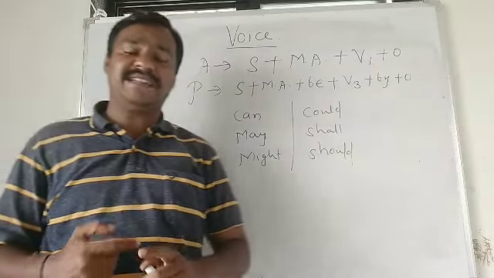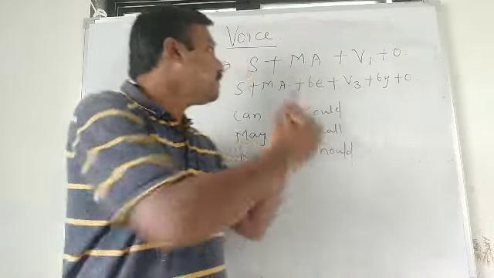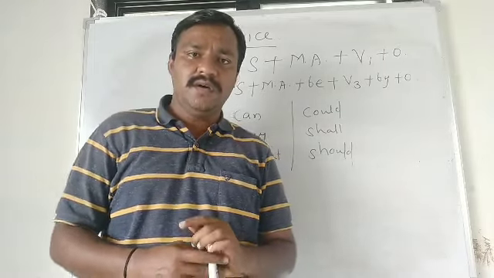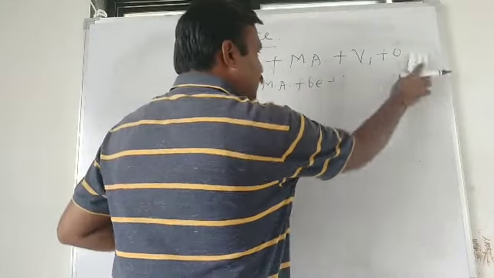But while changing to passive voice sentences, we must always use verb third form. So this was about how to change active voice into passive voice.